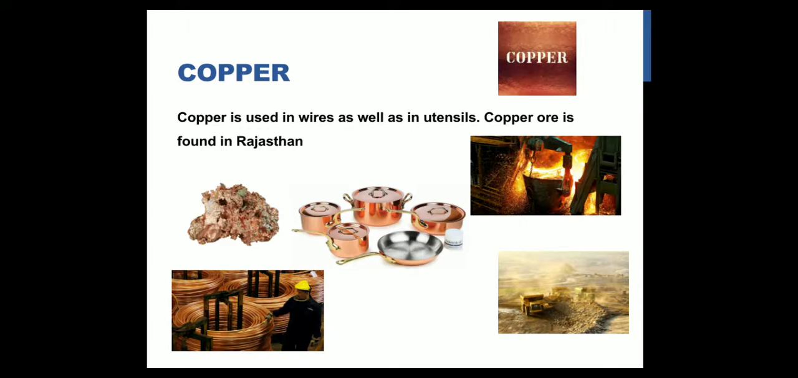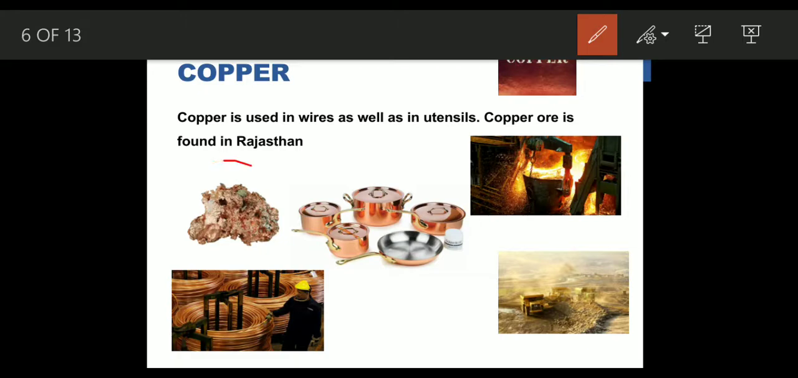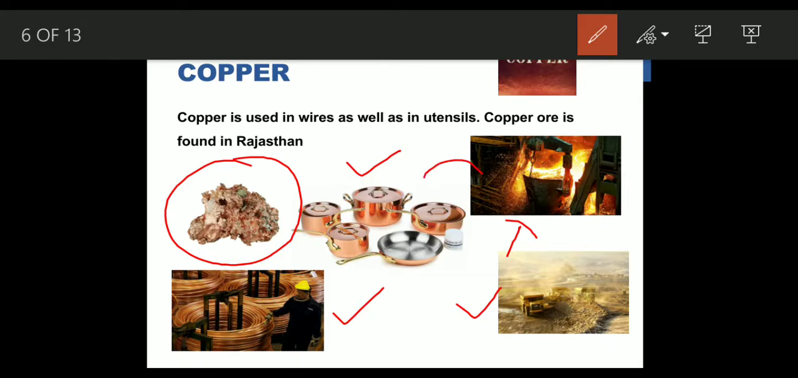So you can see the picture. You can see the copper here. I hope you're able to see the copper and the wires, and how actually this is the mine. You can see the trucks around. They just dig and get the copper, and then it is sent to industry, where the process is carried out. From that we get all these wires, utensils and other products.